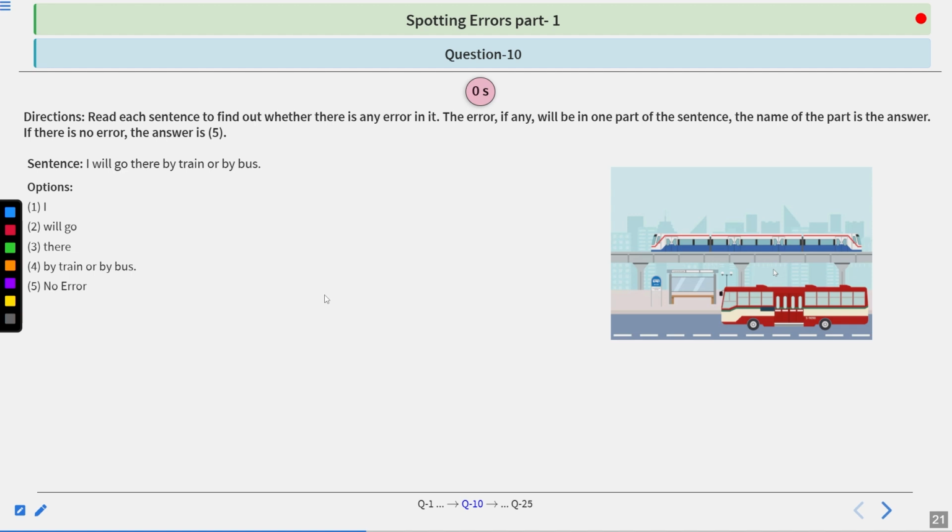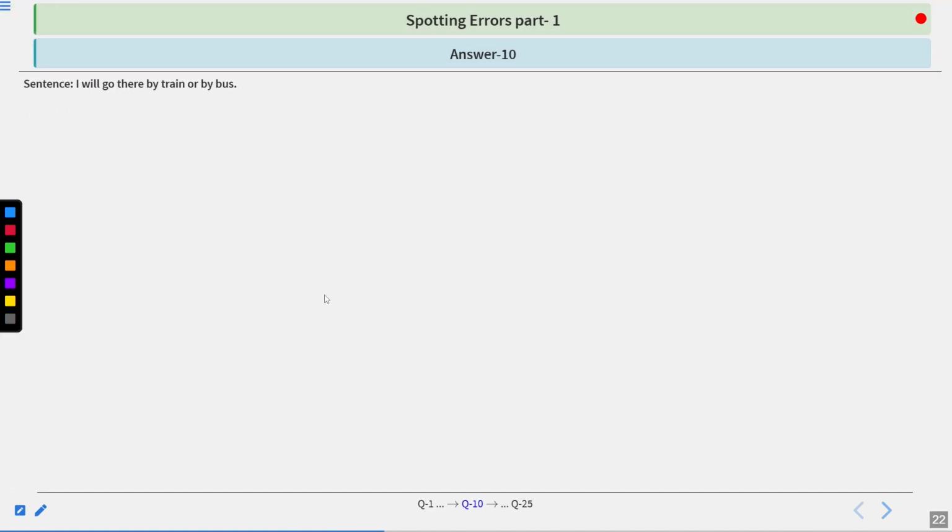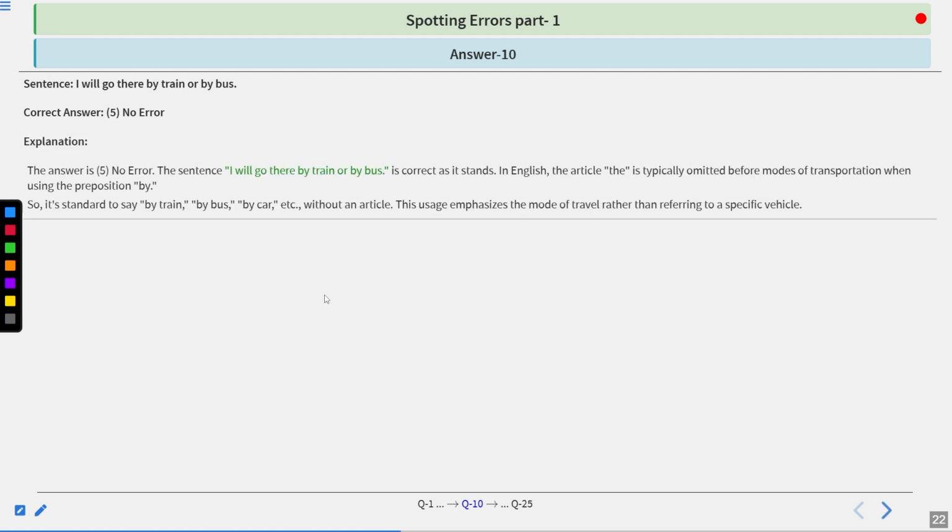I have to find the correct answer. Let's move to the explanation and the correct answer. The correct answer is 5, which is no error. And the explanation: the sentence "I will go there by train or by bus" is correct as it stands.